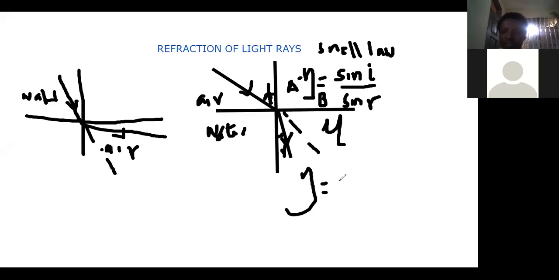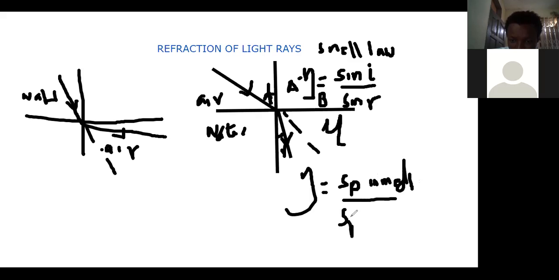So refractive index can also be equal to the speed in medium 1, or medium A, all over the speed in medium 2.